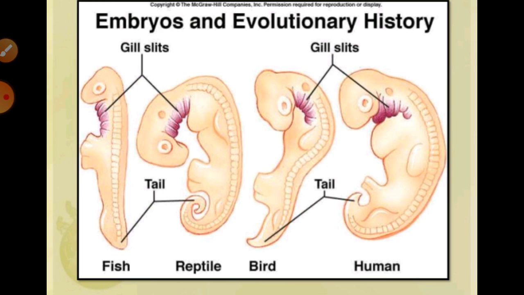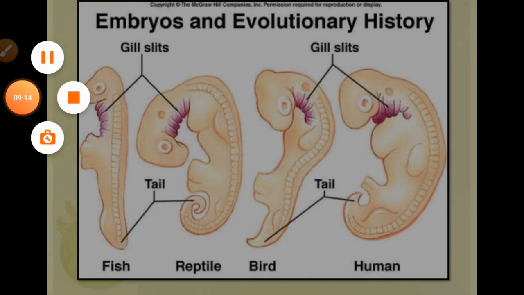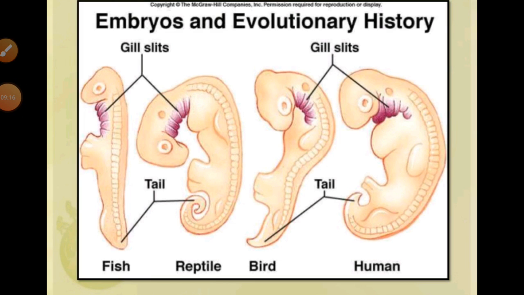The presence of gill clefts in vertebrate embryos, as I am showing in the diagrams, provides strong evidence in support of organic evolution. The development stages can start from fishes up to humans.